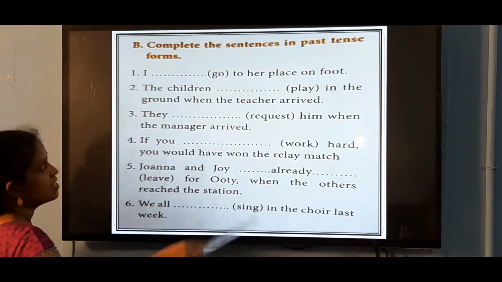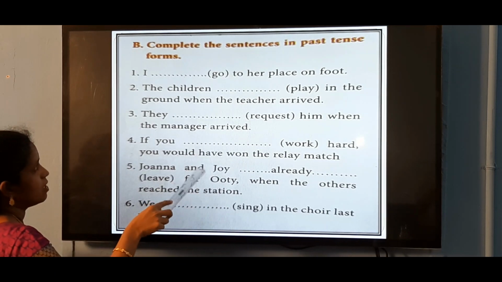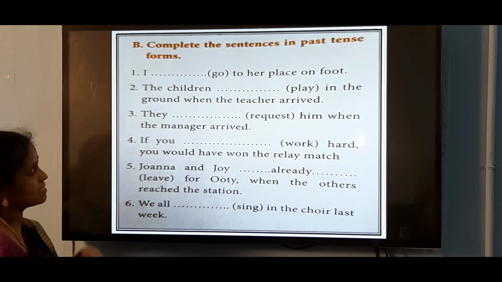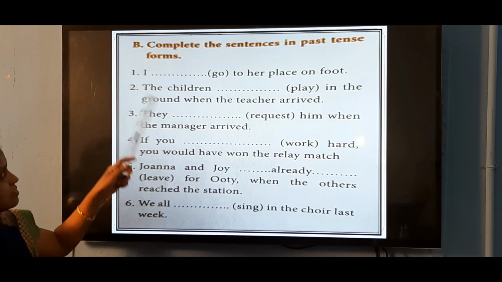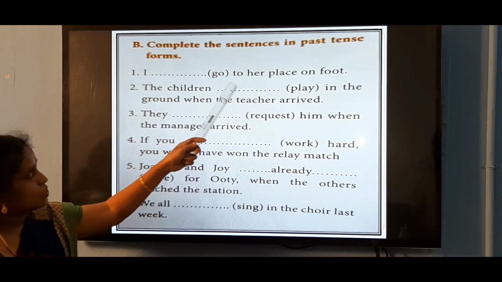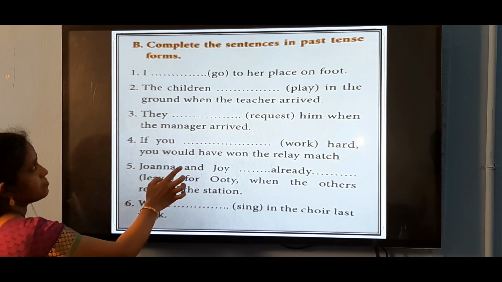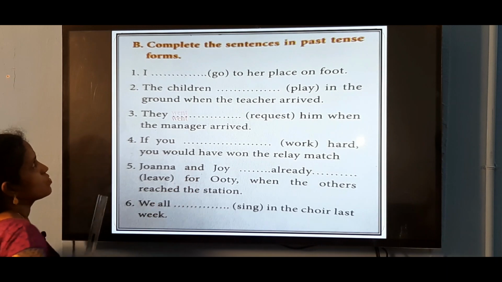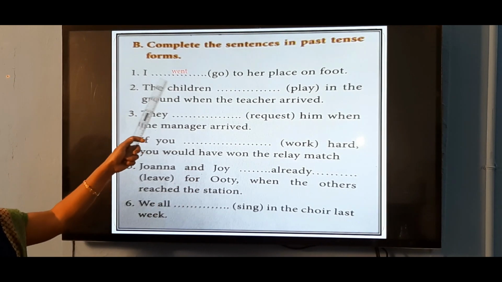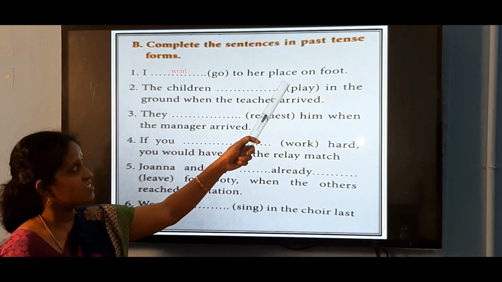The next exercise: complete the sentences in past tense. Already it is given, we have to use the past form: simple past, past continuous, past perfect and past perfect continuous form of the verbs. I dash go to her place on foot. Go, what is the past form of the verb? Go, went. So, I went is the answer. I went to her place on foot.